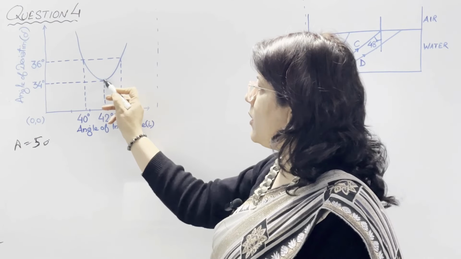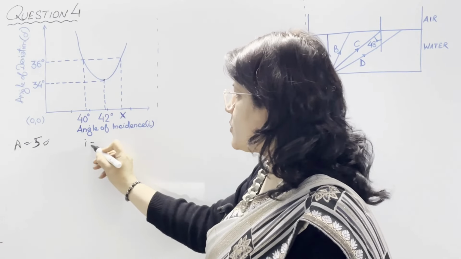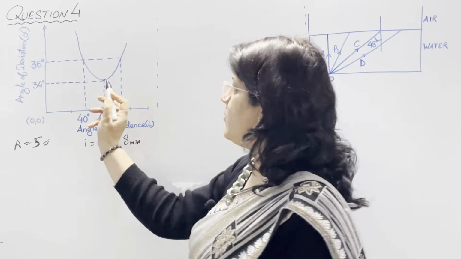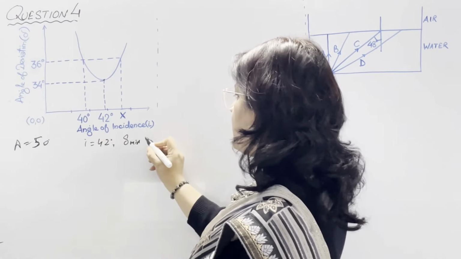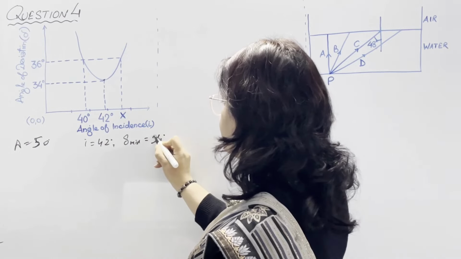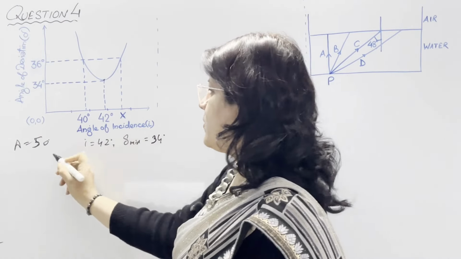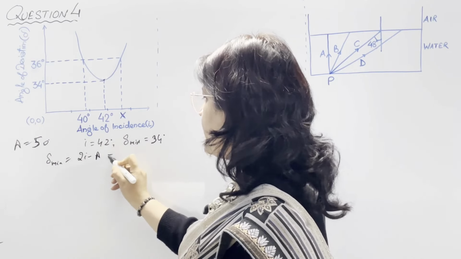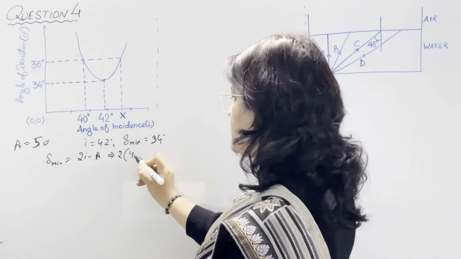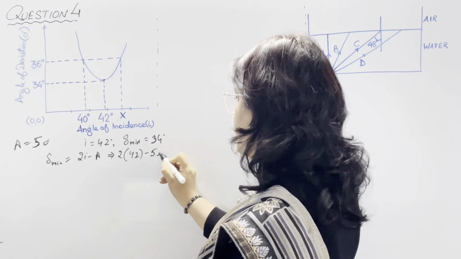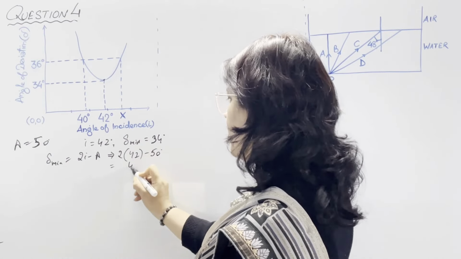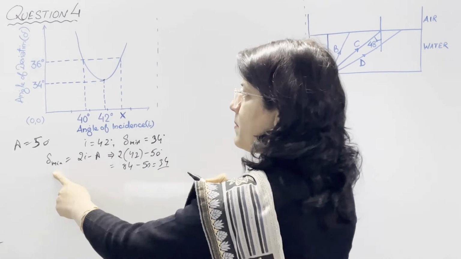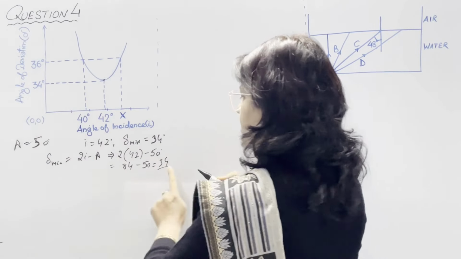Here the corresponding angle of incidence is 42 degree, so i is equal to 42 degree, and the corresponding delta minimum on the y-axis is 34 degree. We can check our answer because delta minimum is equal to 2i minus A. Here 2 times 42 degree minus the angle of prism 50 degree is 84 minus 50, which is 34. So the angle of minimum deviation is 34 degree.